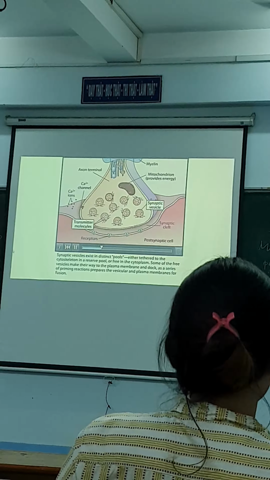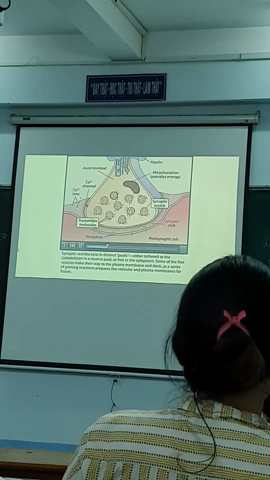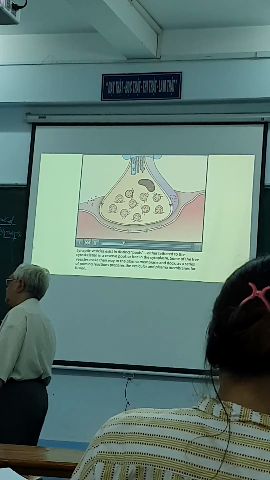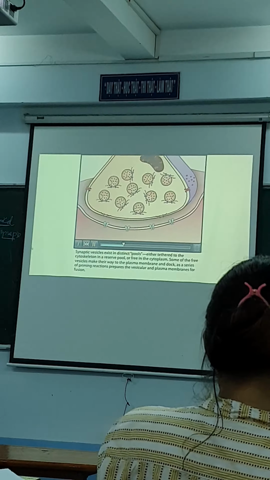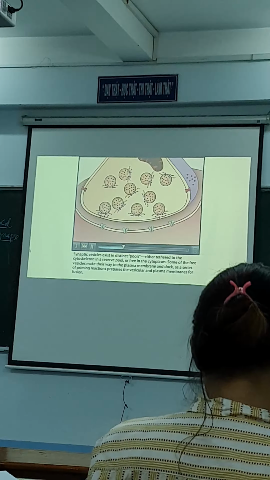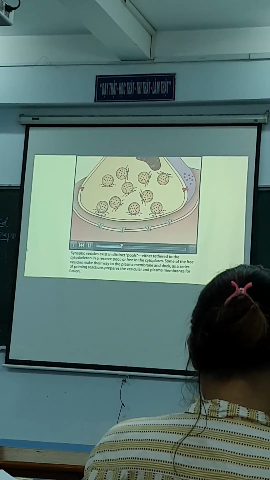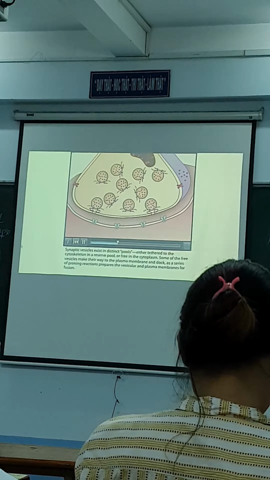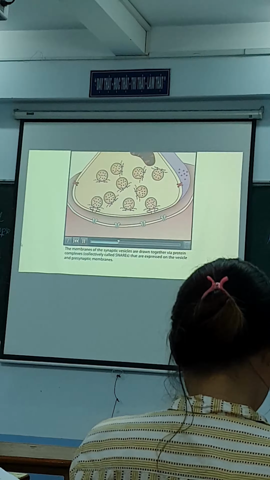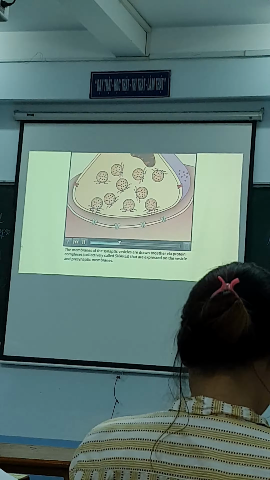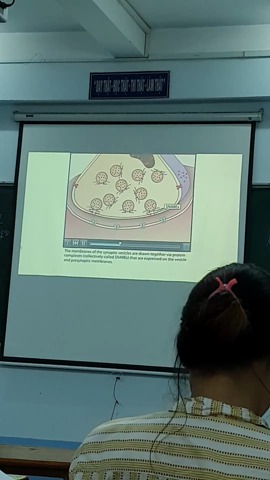Synaptic vesicles exist in distinct pools, either tethered to the cytoskeleton in a reserve pool or free in the cytoplasm. Some of the free vesicles make their way to the plasma membrane and dock as a series of priming reactions prepares the vesicular and plasma membranes for fusion. The membranes of the synaptic vesicles are drawn together via protein complexes, collectively called SNAREs, that are expressed on the